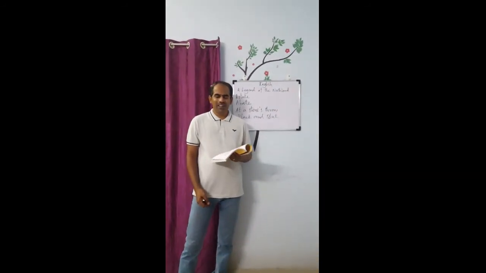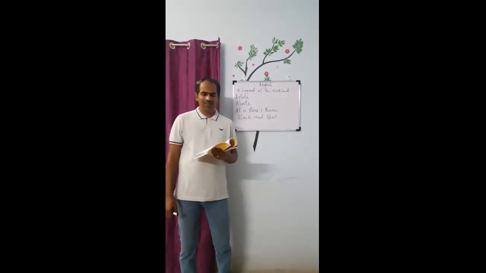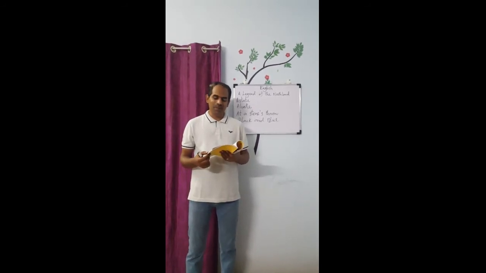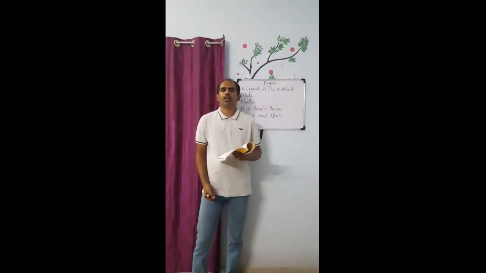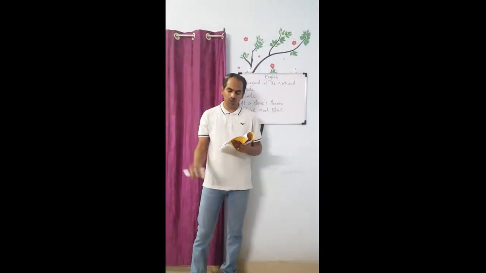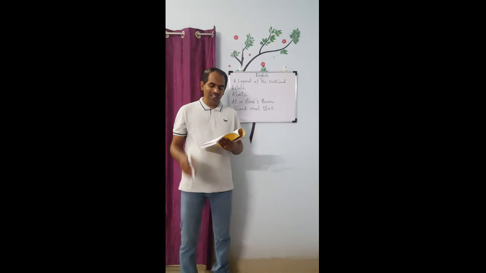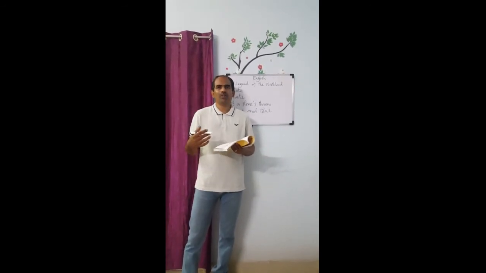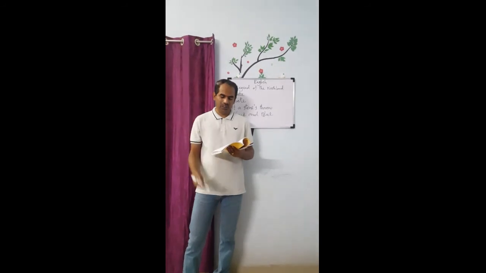So far, we have completed 8 stanzas. In the first stanza, we discussed where the story happened. It happened in the Northland, a place in the North Pole, where the nights are so long, maybe lasting 19 to 20 hours.